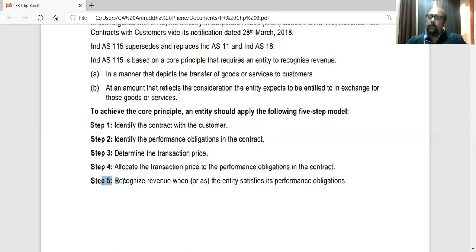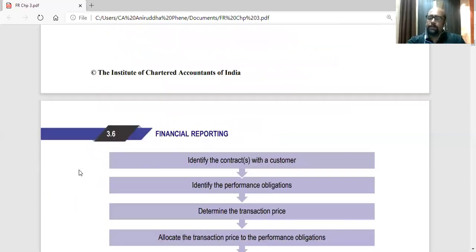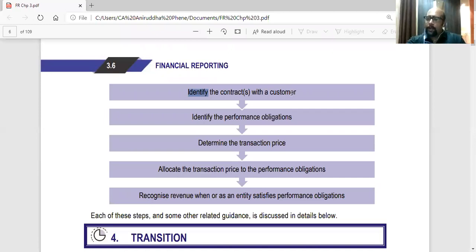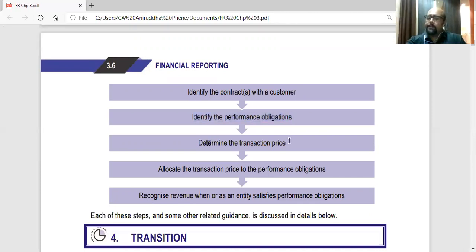And step 5, recognize revenue after the entity has satisfied its part of the performance obligation, that it has delivered the goods or services. Same: identify the contract with the customer or contracts. It can be a portfolio of similar contracts entered into with the same customer. Identify the performance obligations, determine the transaction price, allocate the transaction price to the performance obligations, recognize revenue when or as the entity satisfies the performance obligation.